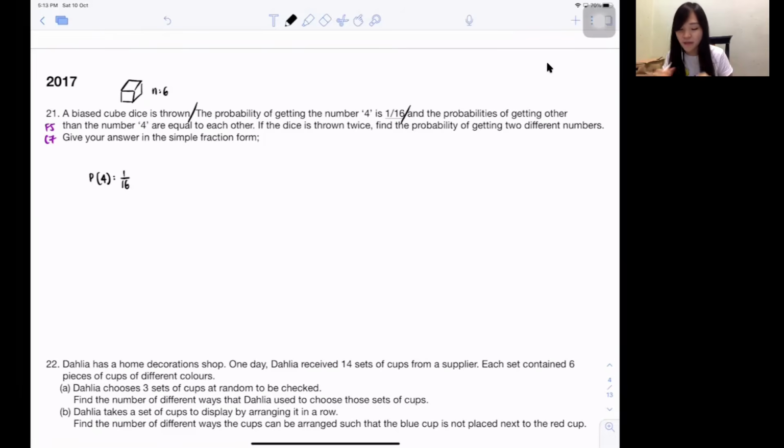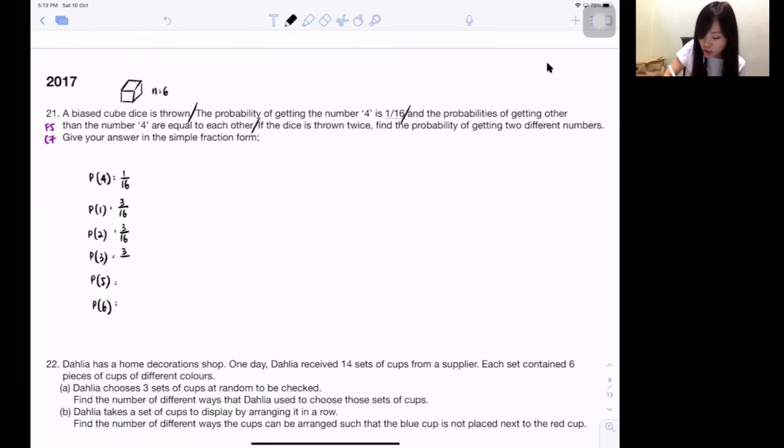Next, the probabilities of getting other than 4 are equal to each other. So other than 4 there is probability 1, 2, 3, 4, 5, so the rest of the 5 have equal probability. Total probability is 1, so 1 minus 1 over 16 is 15 over 16. The rest are all equal, and there are 5 of them, so divide by 5. Each of them will be 3 out of 16. I'm quite hardworking to write out everything.